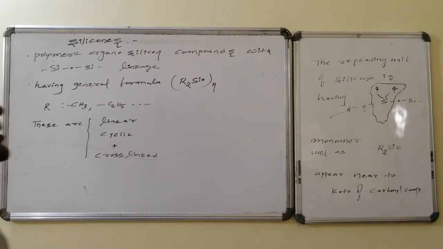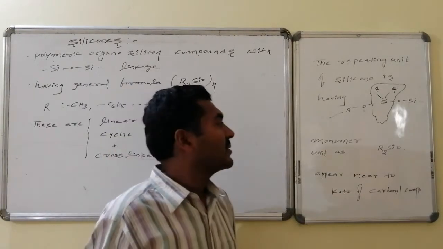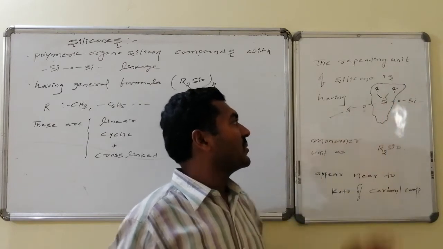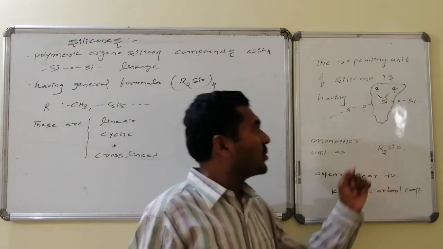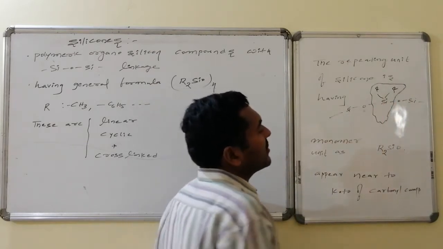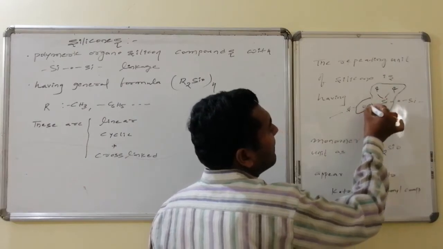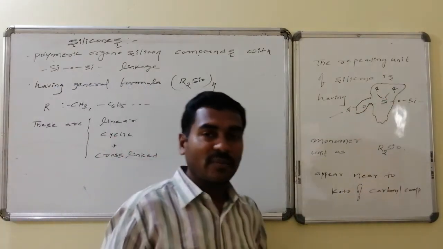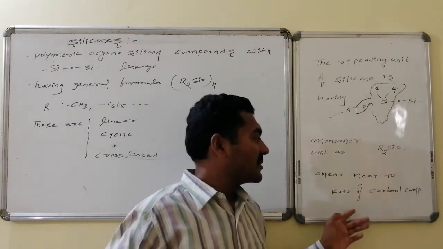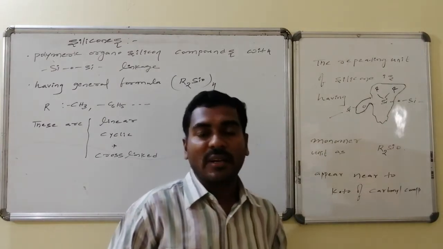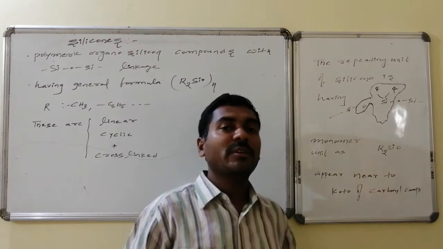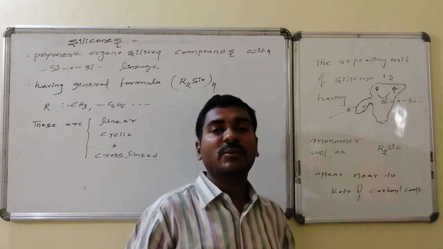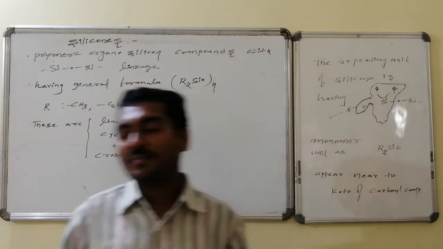The repeating unit of silicones has a formula like this, in which the repeating unit is R2SiO, whereas this R2SiO is similar to R2CO, that is nothing but what? The keto group of carbonyl compounds. That is, the monomeric unit of silicones is similar to the keto functional group of carbonyl compounds.